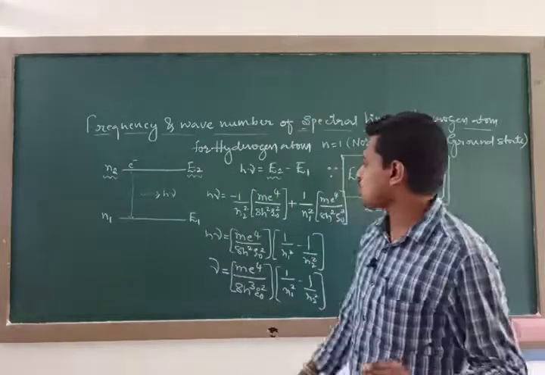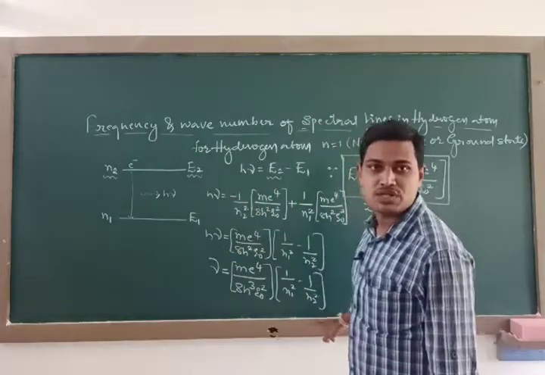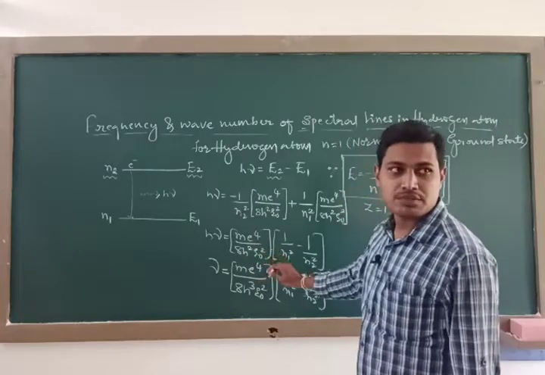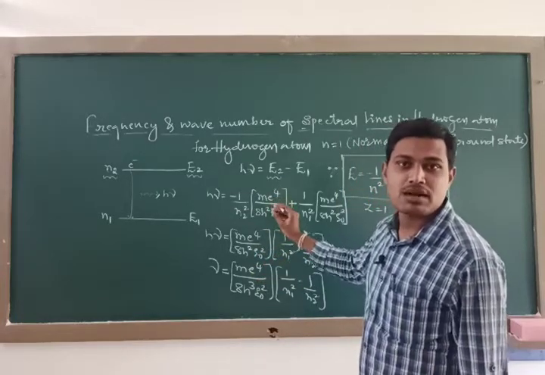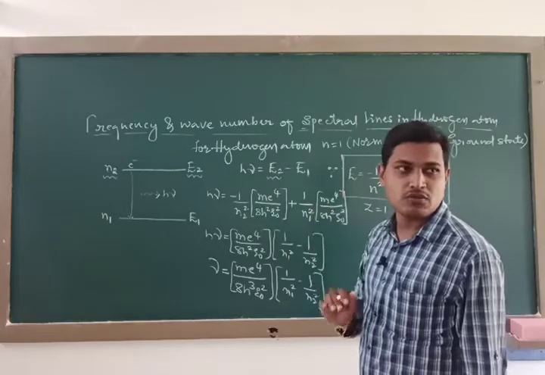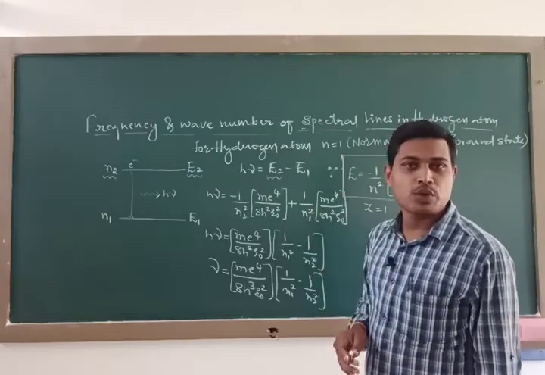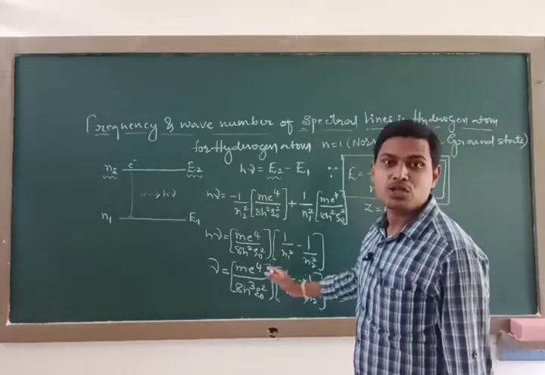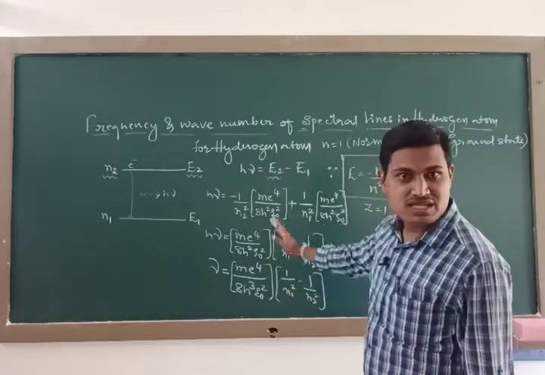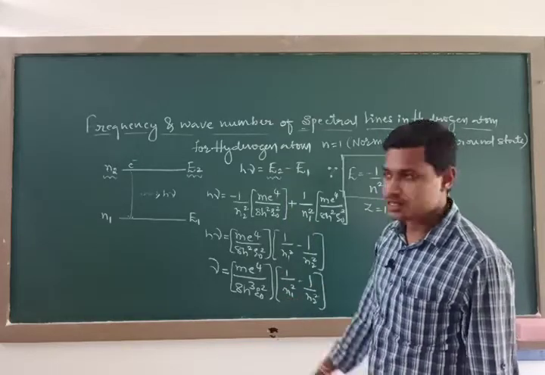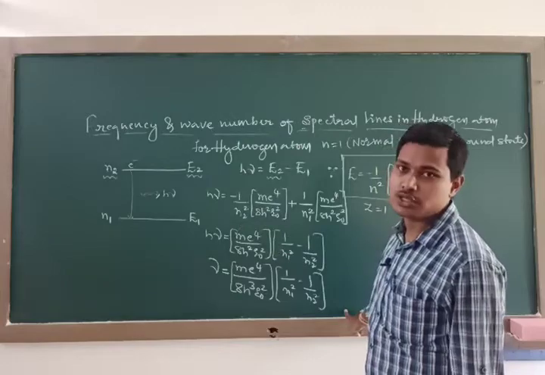With the help of Bohr's theory, we are deducing this relation, and Bohr is predicting the origin of spectral lines in the case of hydrogen atom. It was the demerit of Rutherford: Rutherford was unable to explain the origin of spectral lines, but Bohr is able to explain it, and his theory accounts for the origin of spectral lines in hydrogen atom. And how? With the help of these equations.